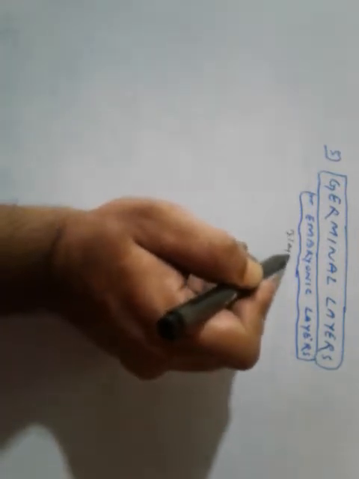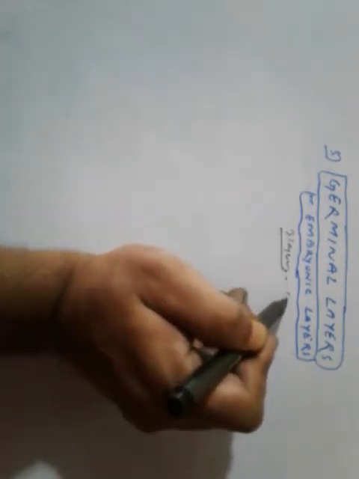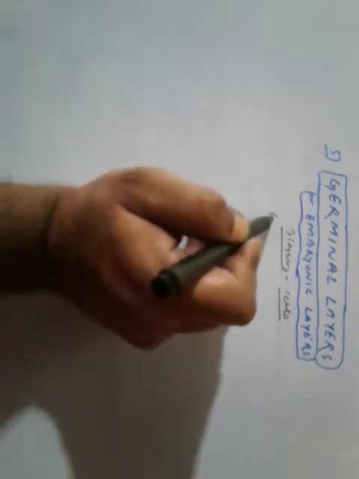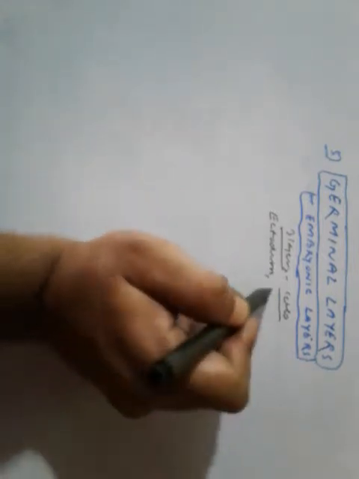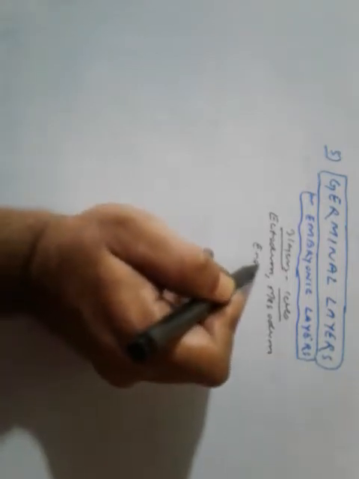Hello students, today we are going to continue with the second lecture on basis of classification, that is a part of animal kingdom. So germinal layers or embryonic layers. There are three layers of cells. What are those? Ectoderm, mesoderm and endoderm.